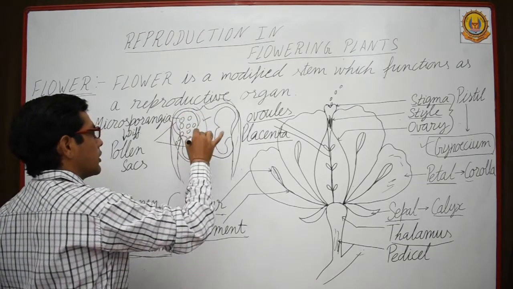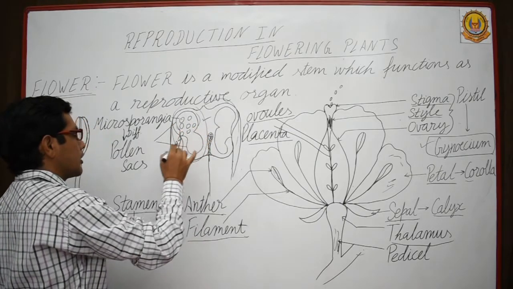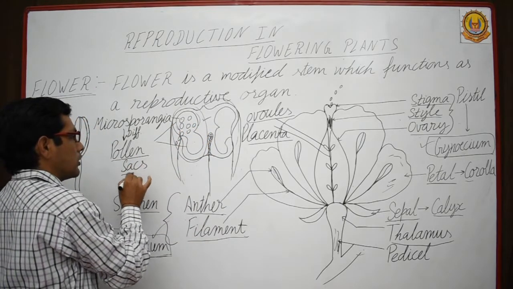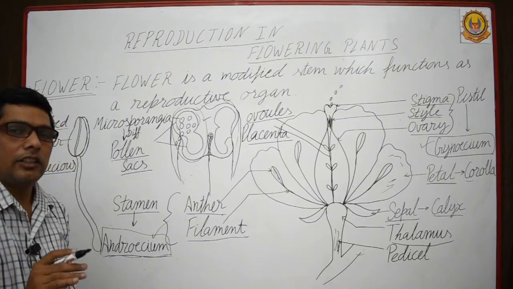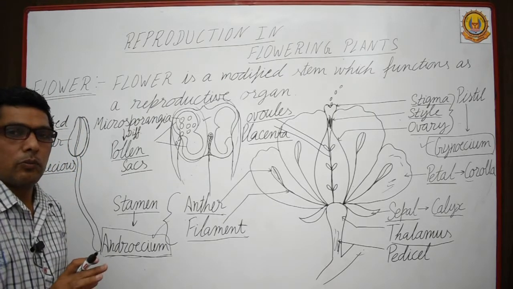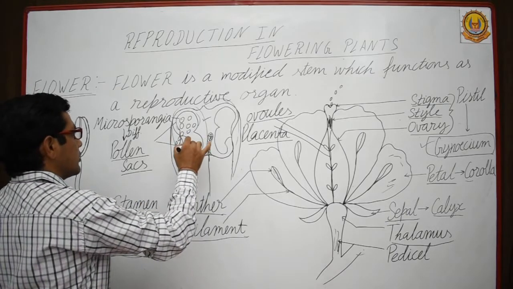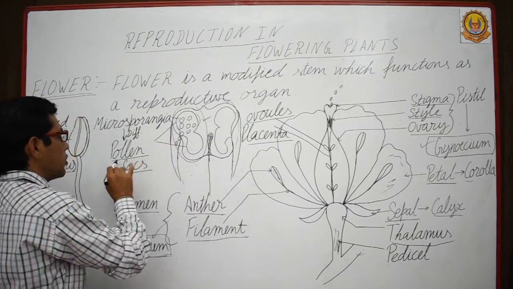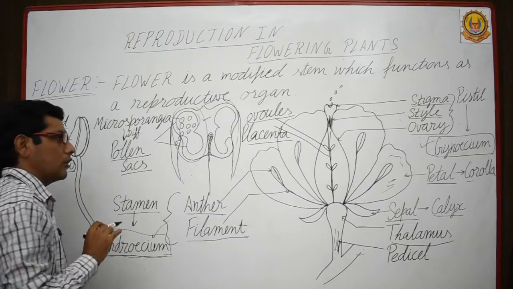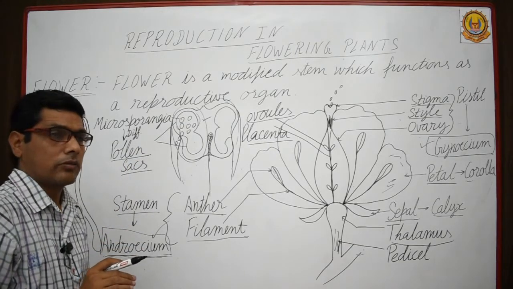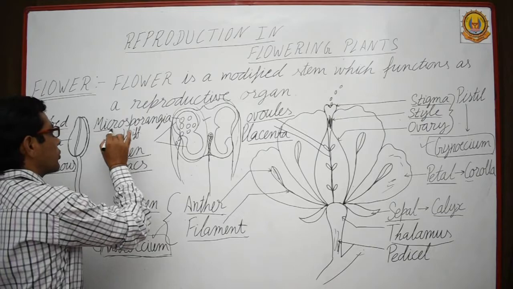There are 2 lobes, and in each lobe 2 sacs, which are known as pollen sacs. These pollen sacs contain pollen grains. When these pollen sacs are not mature enough, they are known as microsporangia.